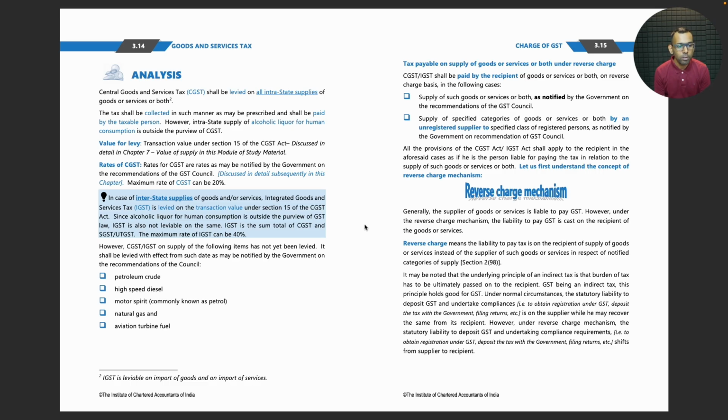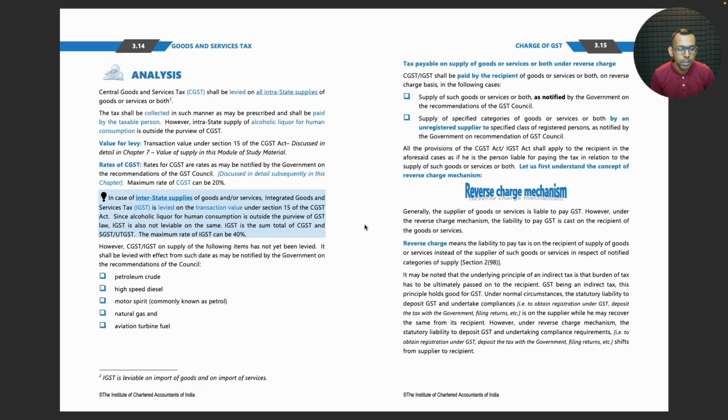Rates will be whatever the rates that are notified by the government on the recommendations of GST Council. Maximum rate of CGST can be 20%. In case of interstate supplies of goods or services, IGST is levied on transaction value under Section 15 of CGST Act. Since the alcoholic liquor for human consumption is outside the purview of GST law, IGST is also levied on the same. IGST is the sum total of CGST and SGST or UTGST. Maximum rate of IGST can be 40%.